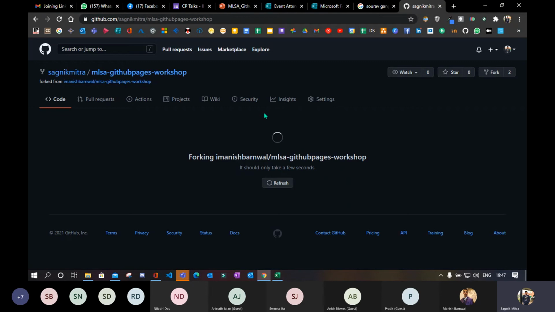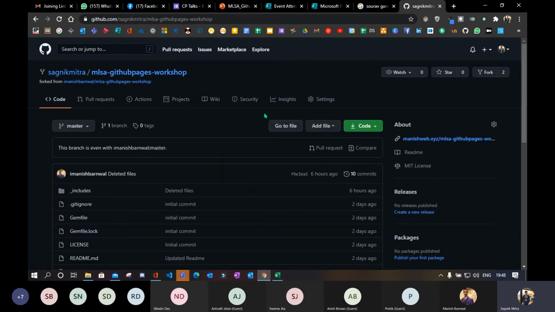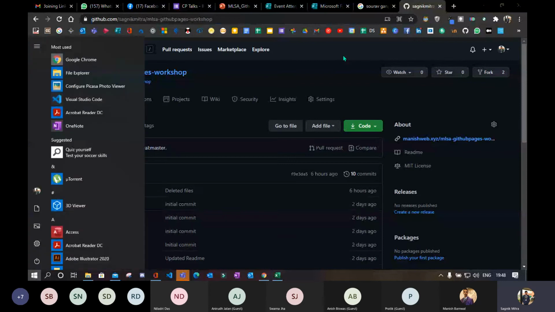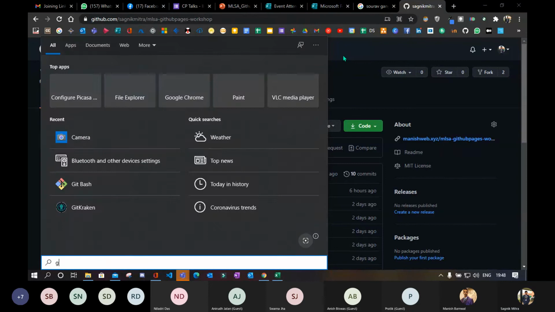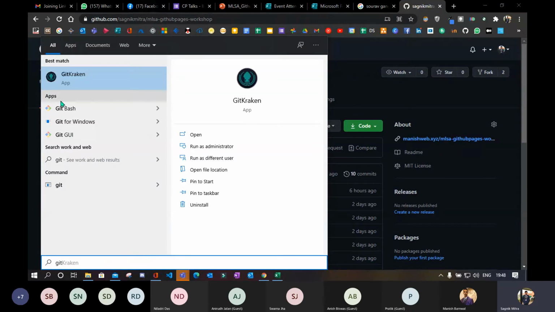Now you can see Shagnik Mitra / MLSA GitHub Pages workshop, and it is forked from Manish Barnwal's MLSA GitHub Pages workshop. Whenever you fork, you will see this. And in the about portion, after doing the activity, you can see your shoutout. What you need to do is just copy the link. If you have Git, then you will be doing this. And if you don't have Git, I will show you what you can do.